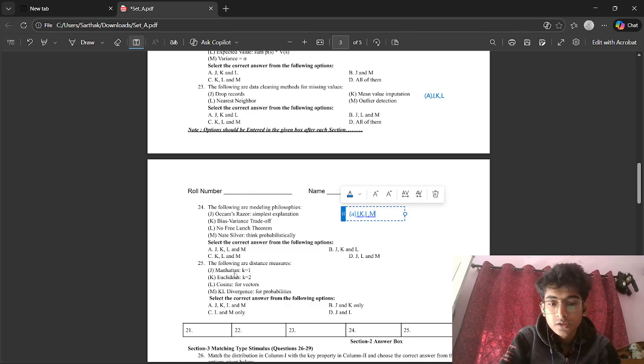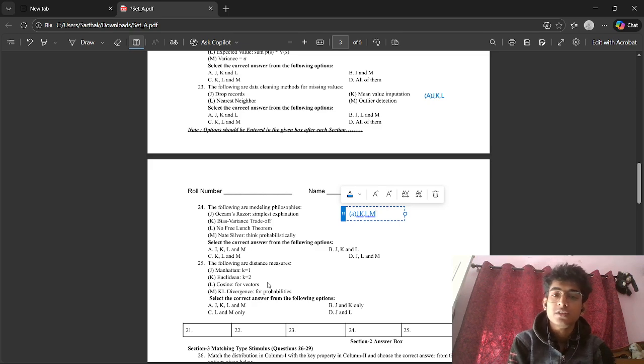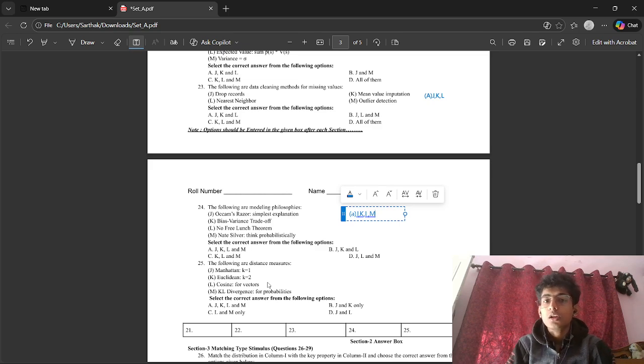25th, the following are distance measures. Manhattan, k equal to 1, yes. Euclidean, k equal to 2, yes. Cosine for vectors, yes. In cosine similarity, we convert the documents into term frequency and inverse document frequency vectors, or term frequency vectors, where we store the word count of important words, and based on that we obtain vector data, and based on that we calculate similarity between two non-zero vectors.